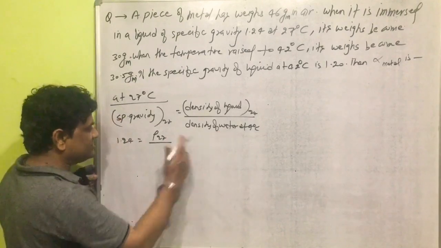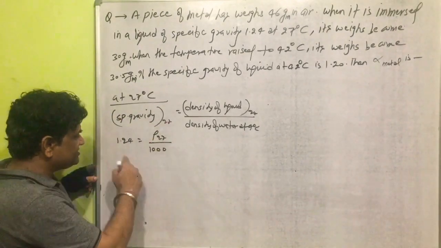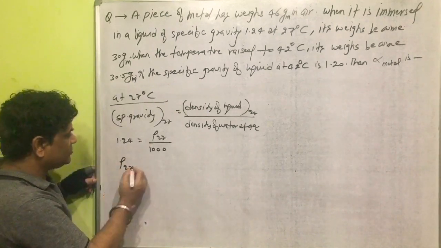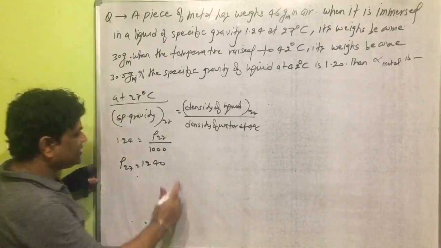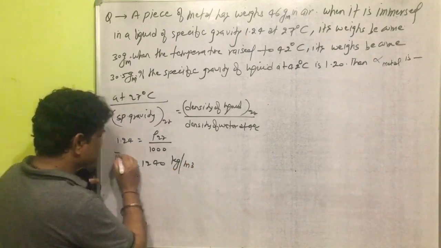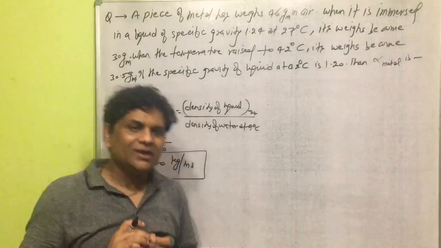We can simplify, and the density of the liquid at 27 degrees Celsius will come to 1240 kg per cubic meter. So this is the density of the liquid at 27 degrees Celsius.